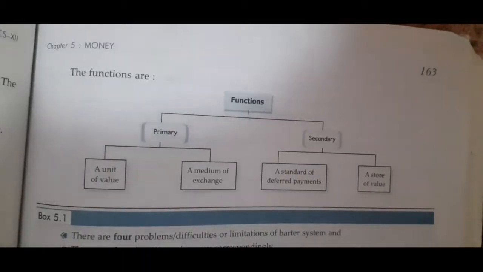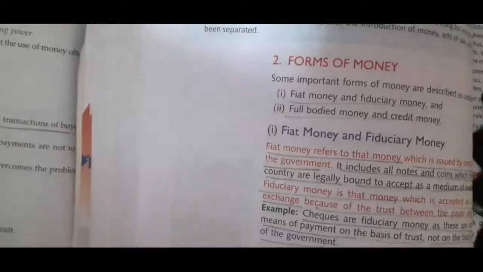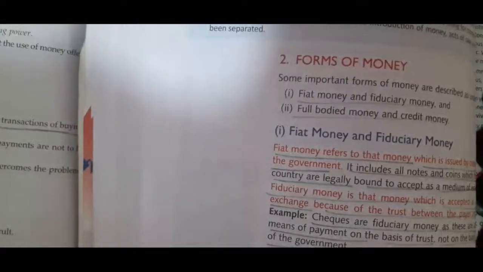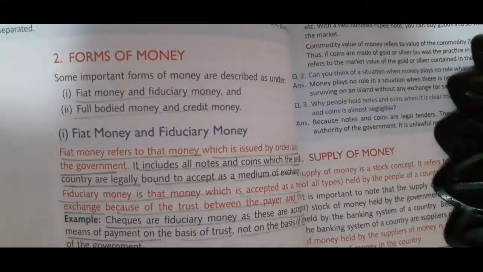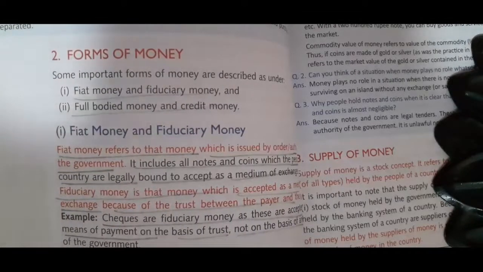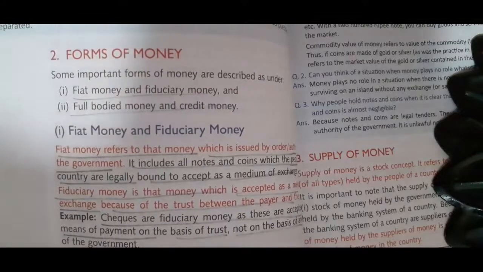So these are the basic functions which we will use in money as a primary function. Second is the secondary function of money. According to the secondary function of money, we can defer payment, which refers to payment made in future. It has facilitated market transactions of buying, selling, borrowing, etc. Money makes possible the credit transactions to happen when payments are not to be made immediately. So these are the functions which we will use in the secondary function of money.